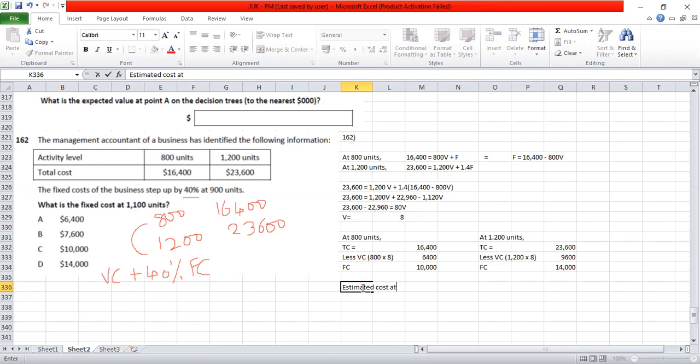Estimated cost for 1,100 units. So which one would we take? Variable cost will be 900 units into 8. 8 is the cost per unit. So we select 14,000 because 900, 1,000.